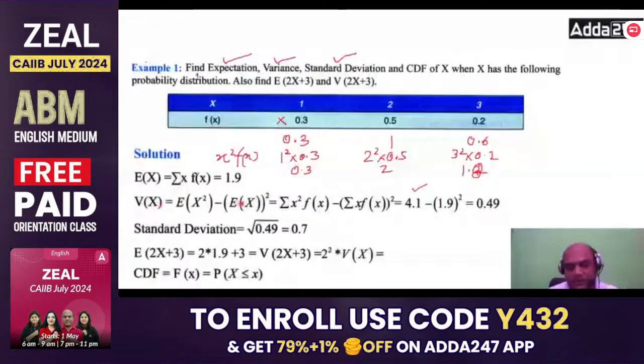Similar formula is this. So E of x square is what? Look at the same over here. E of x was x into f of x, so E of x square will be x square into f of x. So x square into f of x, minus E of x the whole square, so x into f of x the whole square.